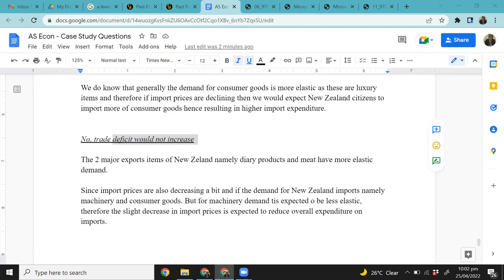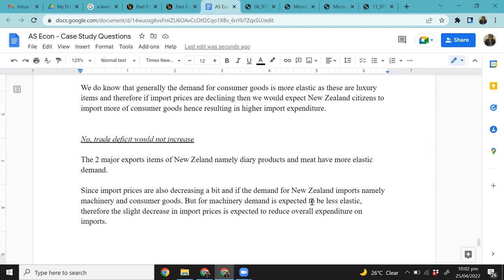Won't be inelastic, as firms will not compromise producing goods. They will buy machinery no matter what the price is. That's what I said, Zohan. So the machinery is expected, but for machinery, demand is expected to be less elastic, right? You have to import no matter what. But why I'm saying import prices are declining, Zohan, you're not looking at it. I totally got your point.